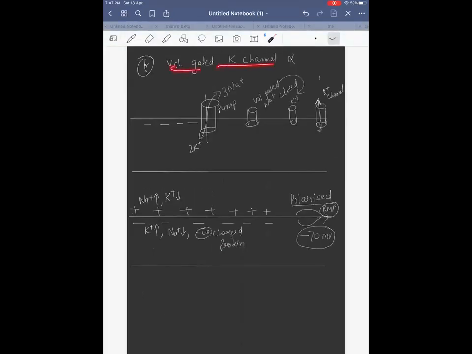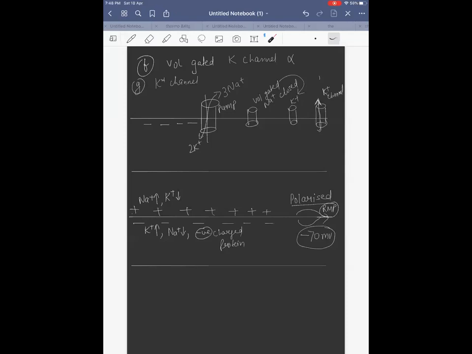Voltage gated potassium channel will also not work because it requires a particular voltage. One more you can add here: potassium channel. We have seen that the membrane is permeable to potassium during the resting time, during the polarized state. So obviously potassium will go outside. Got it? The sodium channel is not operating because the membrane is impermeable to sodium.